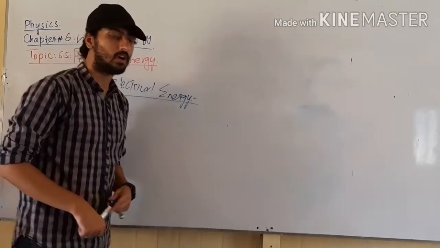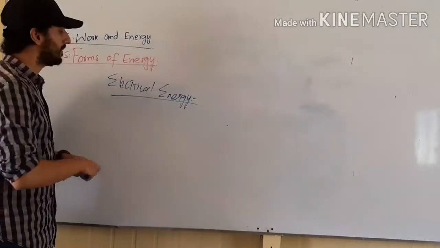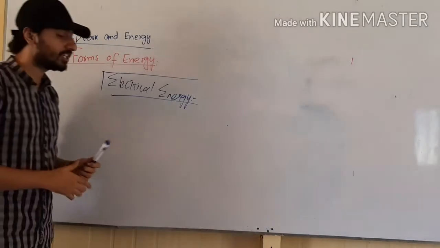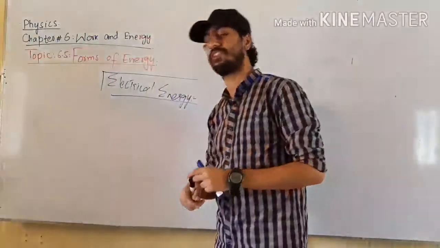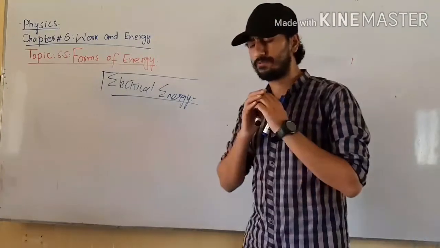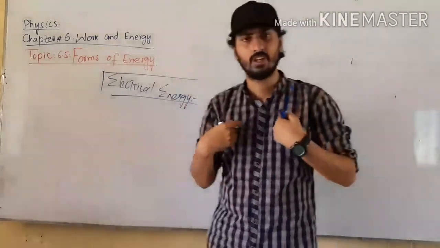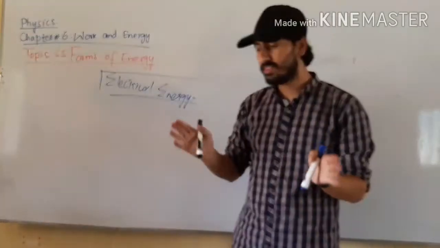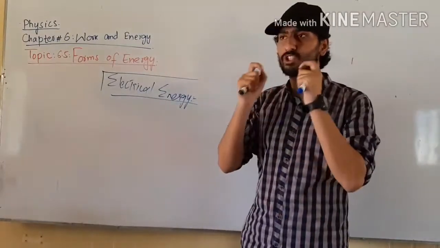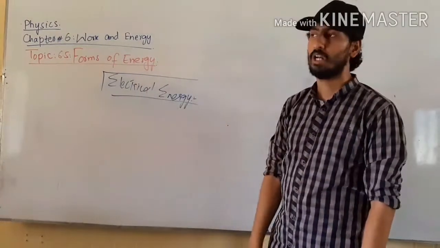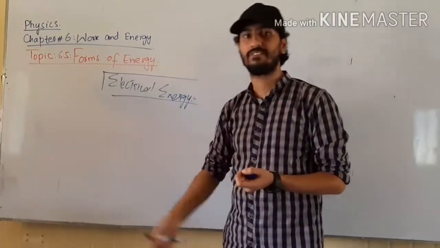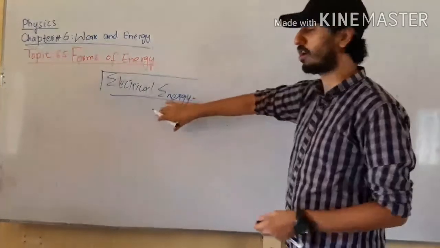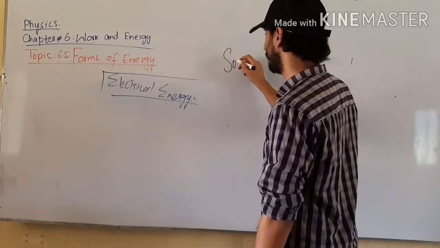Okay, students, the other type is electrical energy. Now, electrical energy is the most widely used form of energy in our world. Our life is full of electrical appliances. In this century, life is not possible without electrical energy, because in every aspect of life, electricity is needed. So what is the source of electrical energy?